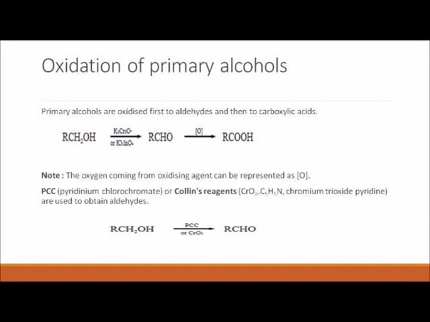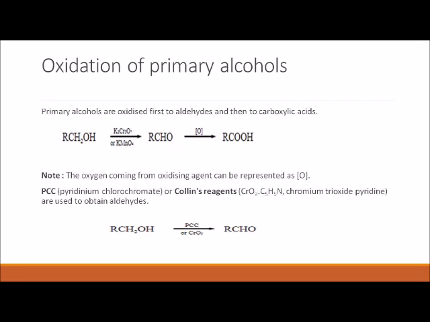Oxidation of primary alcohol. Primary alcohols are oxidized first to aldehyde and then to carboxylic acid. The oxygen coming from the oxidizing agent can be represented as [O]. This [O] is nothing but the oxygen which is provided by the oxidizing agent.